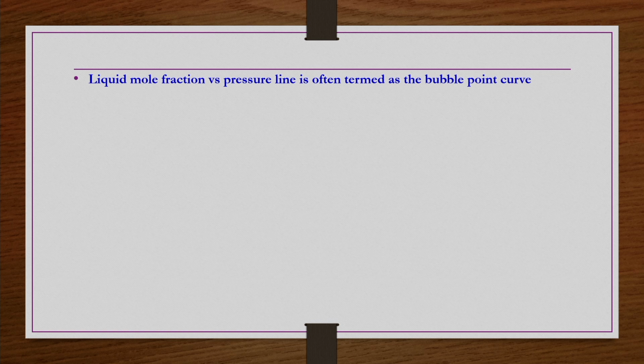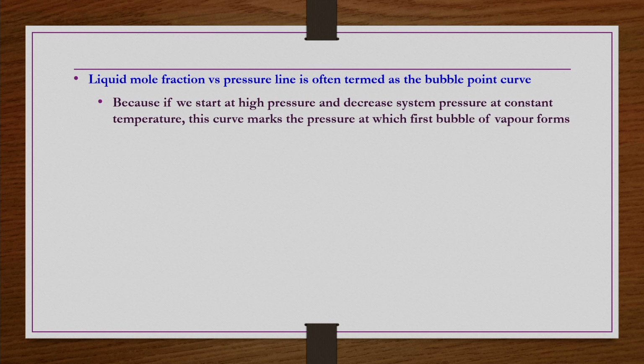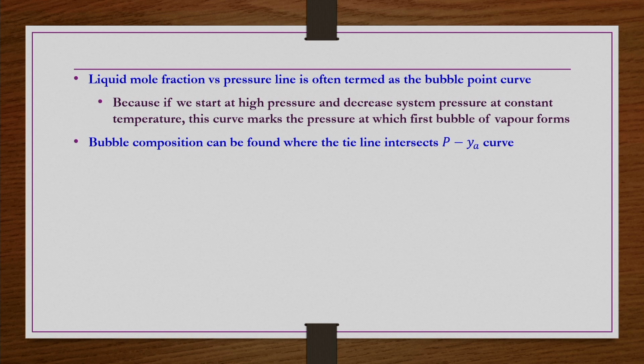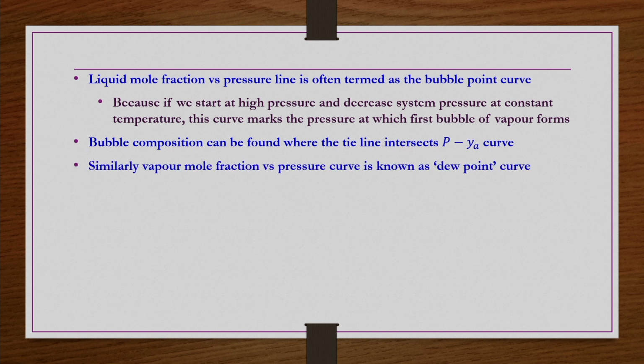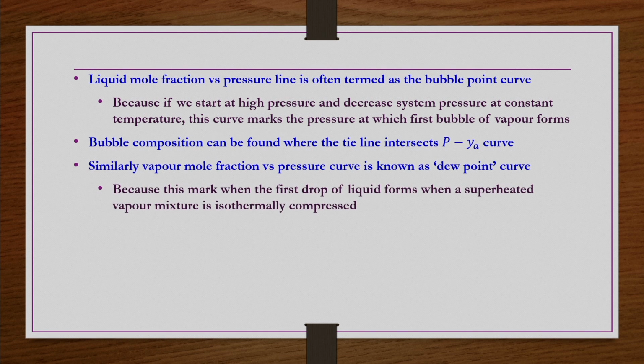The liquid mole fraction versus pressure line is often termed the bubble point curve, because if we start at high pressure and decrease the system pressure at constant temperature, this curve marks the pressure at which the first bubble of vapor forms. The bubble point composition can be found where the tie line intersects the Pya curve. Similarly, the vapor mole fraction versus pressure curve is known as the dew point curve, because this marks when the first drop of liquid forms when a superheated vapor mixture is isothermally compressed by increasing the pressure.